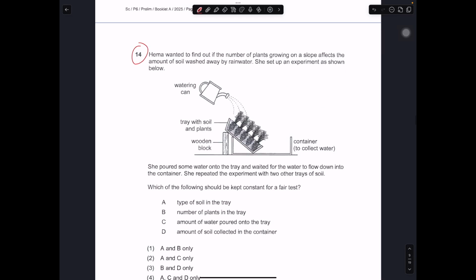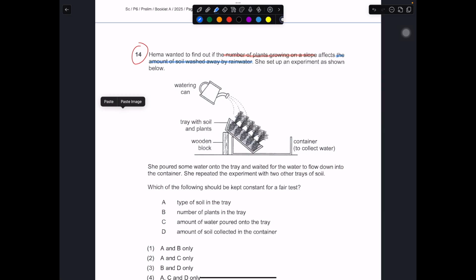Hena wants to find out if the number of plants growing on the slope affect the amount of soil washed away by rainwater. So she set up an experiment as shown below.